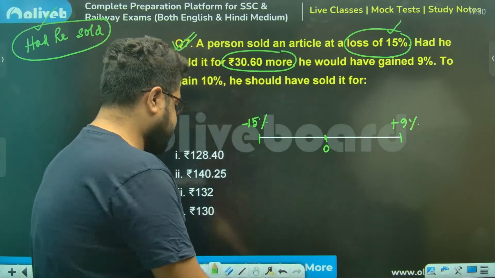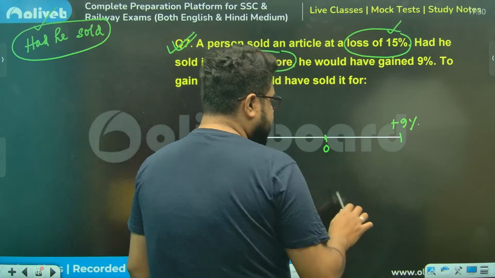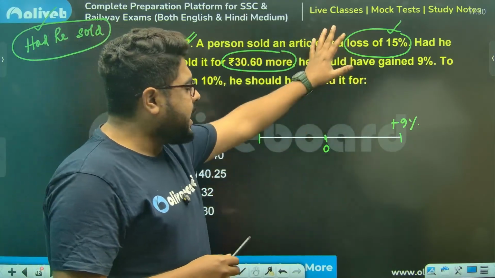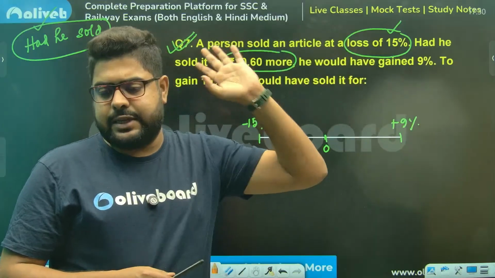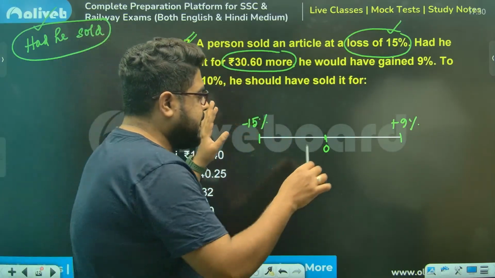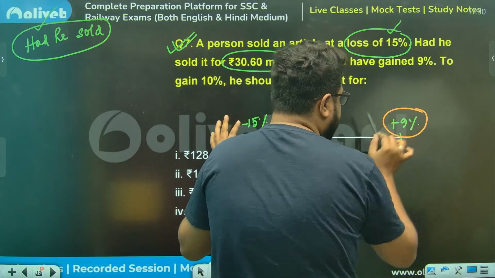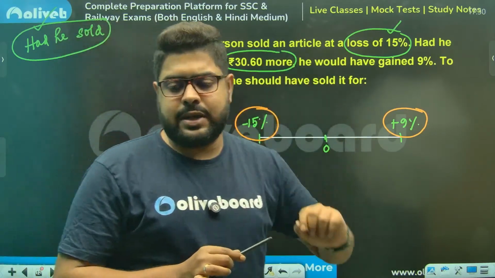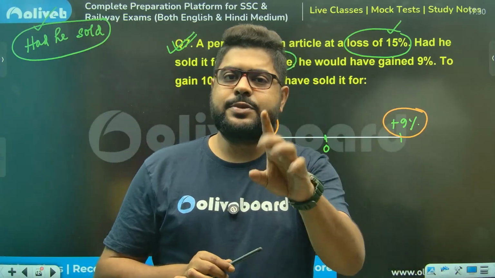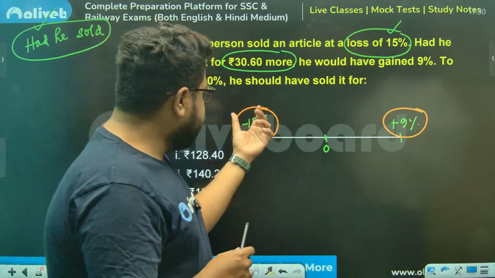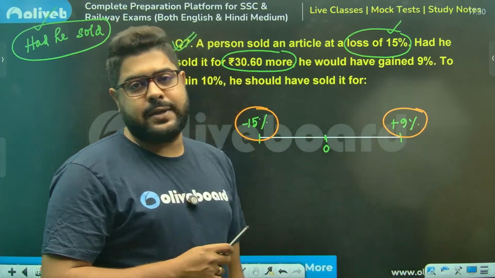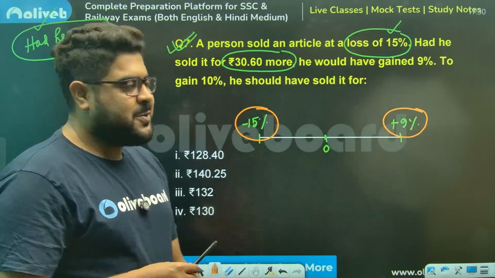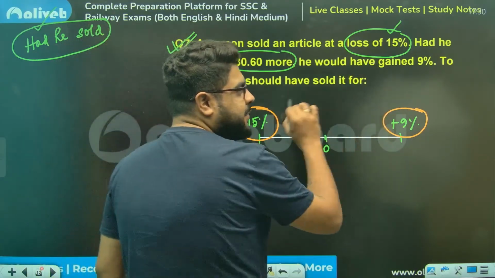Please understand this concept here. Ultimately, I told you in my paid classes, this chapter has everything to do with percentage. CP, be it profit or be it loss, everything is a percentage of CP. So ultimately, be it a loss or be it profit, both are percentages of CP. So what is the difference between them, sir?